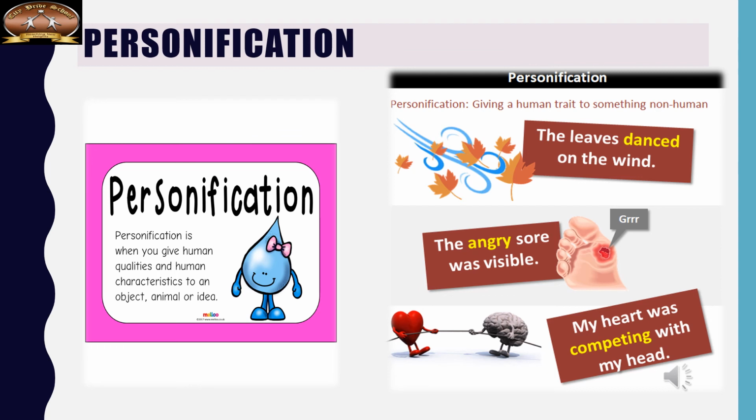For example, there are many examples here. "The leaves danced on the wind." How can leaves dance? But yes, the writer uses it to get your attention. Dancing is a characteristic of a human being, which is given to a non-living thing, the leaves. Next, "my heart was competing with my head." Again, the competing nature of a human being is given to the heart, a non-human thing.